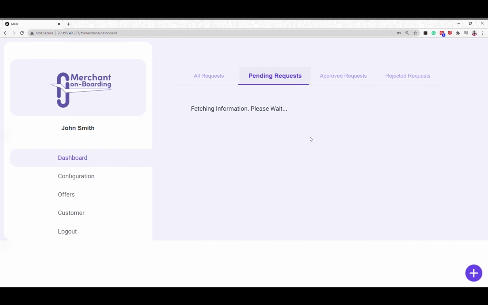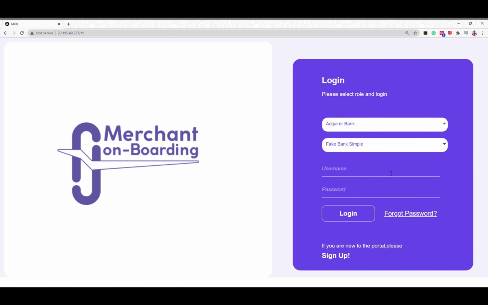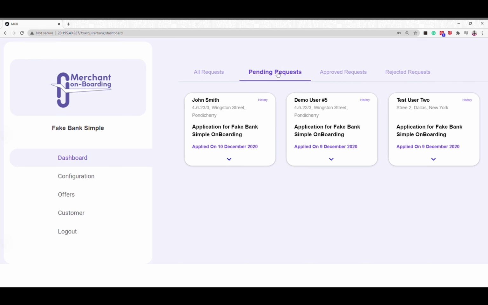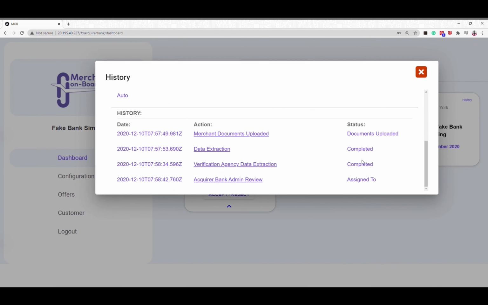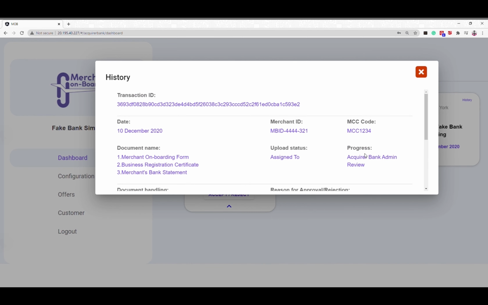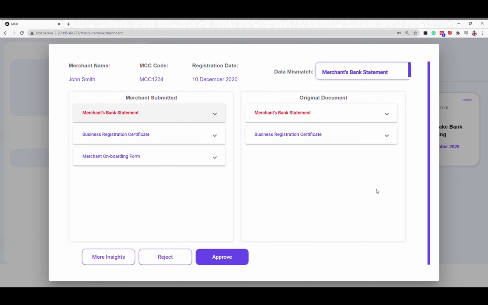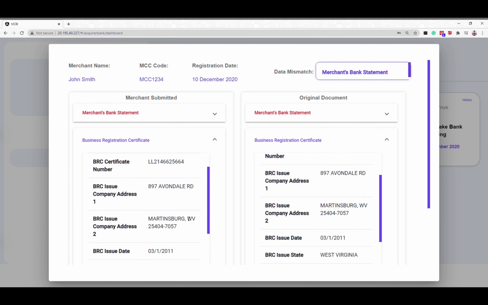Once he has submitted the documents, the data is extracted by the AI model and the bot, and then it goes to the acquirer to be reviewed. So the acquirer bank logs in and goes to the pending requests. He sees the John Smith request in the pending part, and as a part of the history, he can also see the status. Here you can see all the details with the assigned-to details of the Acquire bank admin preview. You can also see the documents submitted by the merchant and those received from the original verifier.